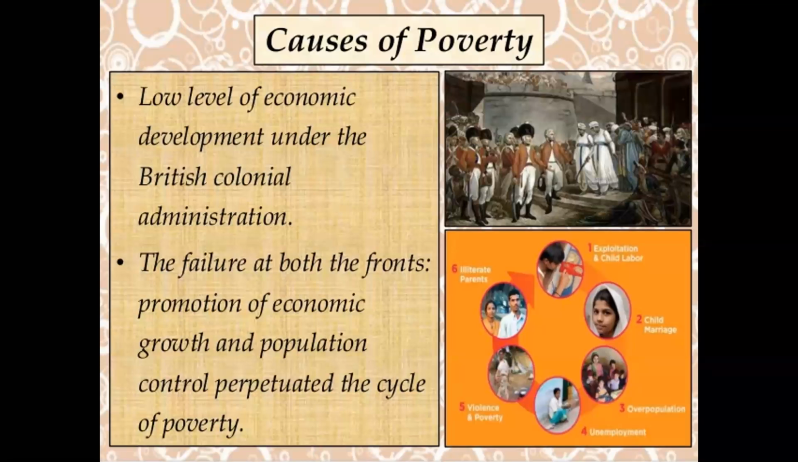And according to this reason, we face a lot of problems. The failure on both fronts, promotion of economic growth and population control, led us to pursue this cycle of poverty. In the earlier phase, we studied that during the time of British government, there was no economic growth, no growth in the economic sector. इंडिया में कोई भी ग्रोथ नहीं हुआ बिकॉज ब्रिटिश गवर्नमेंट नॉट टेक एनी इनिशिएटिव. उन्होंने कोई इनिशिएटिव ही नहीं लिया.